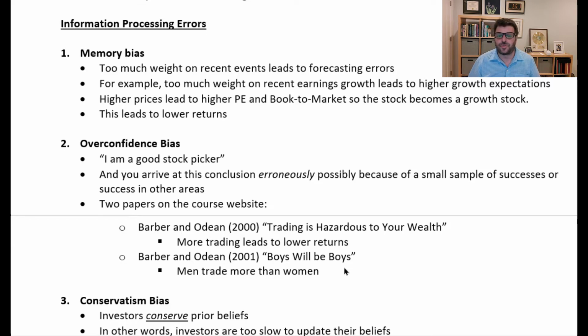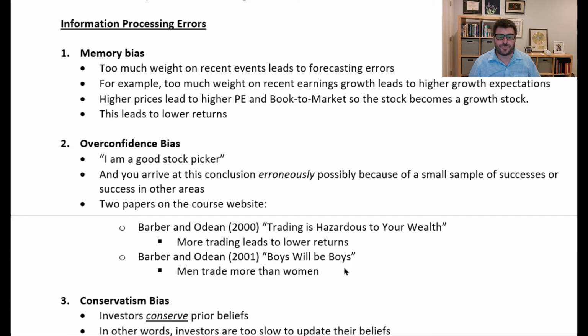For example, too much weight on recent earnings growth leads to higher growth expectations. This leads to higher prices through higher PE ratios and book to market. And so the stock moves from maybe a value stock to a growth stock. And then maybe it becomes overpriced, and that's what leads to a lower return.